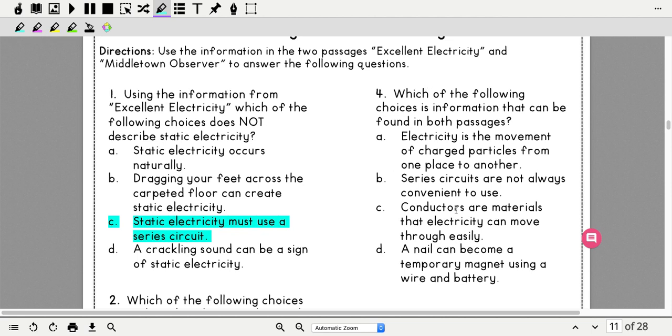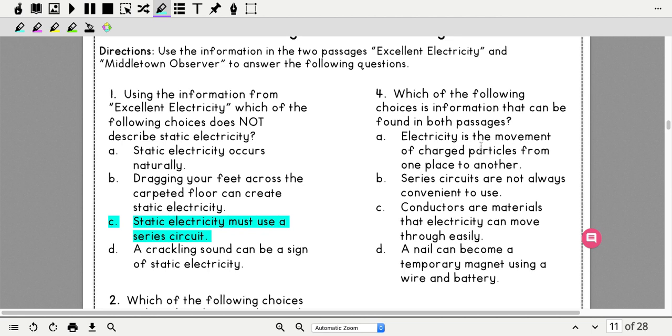Now we're going to go over here to number 4 that is right here on the side so that I only have to move the page once. So right now 4 says, which of the following choices is information that can be found in both passages? For this one, I'm looking at both Excellent Electricity and Middletown Observer. Okay, so I'm going to read the choices.